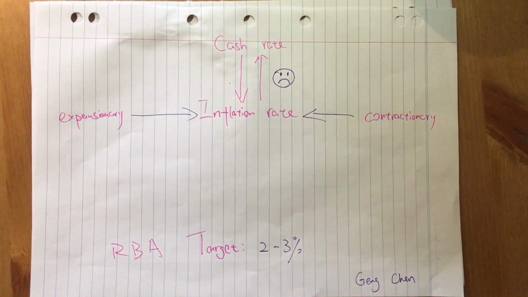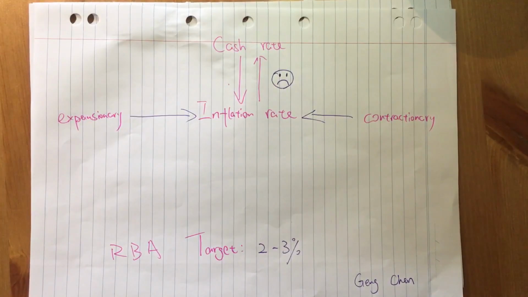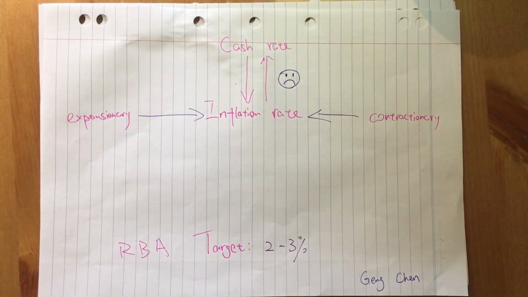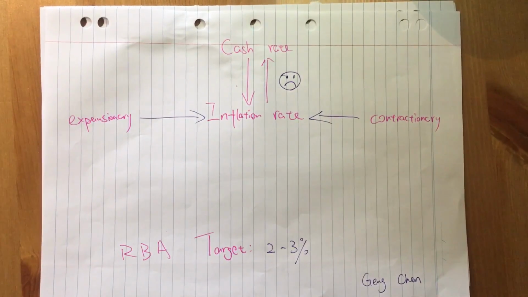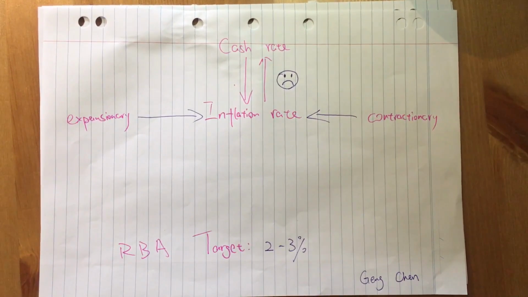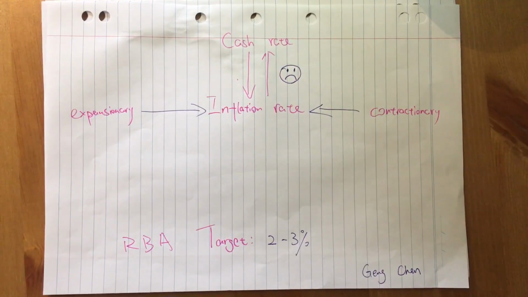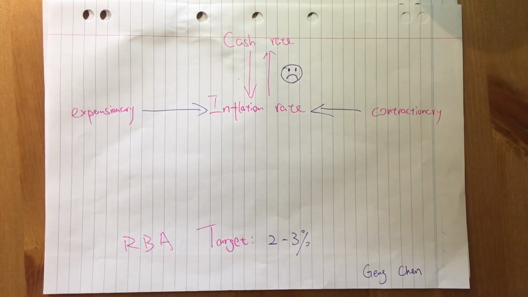When the RBA sets a low cash rate, which causes low overnight interest rates on products such as loans and deposits in commercial banks, consumers are willing to borrow more money to consume, and companies also borrow more money to invest. Hence, it stimulates the growth of the market economy.